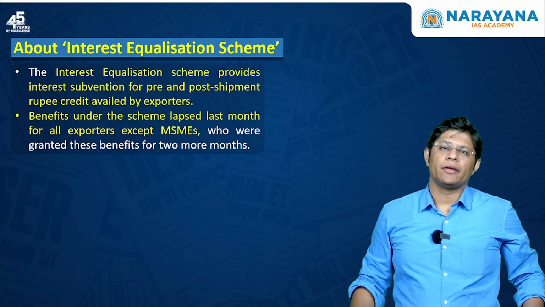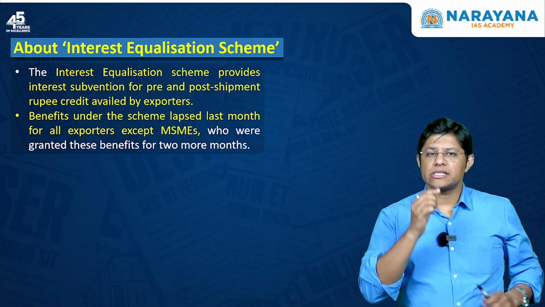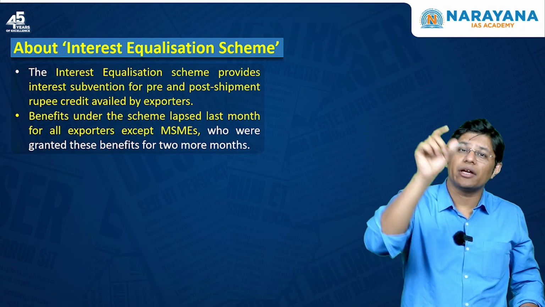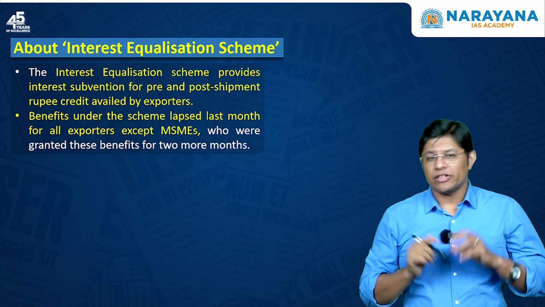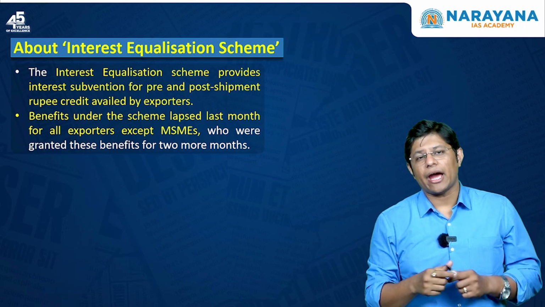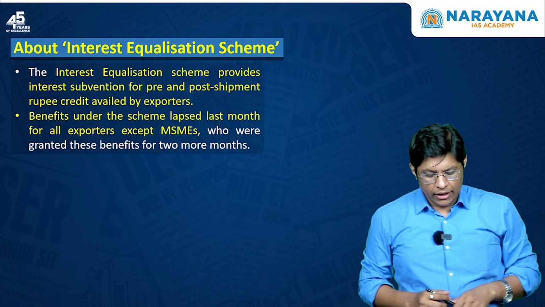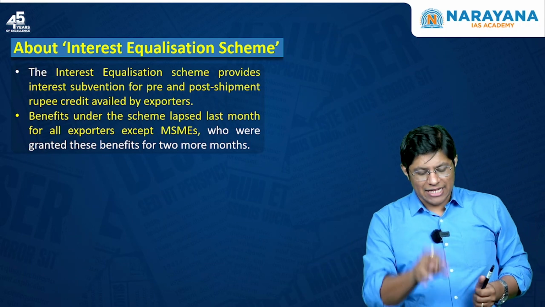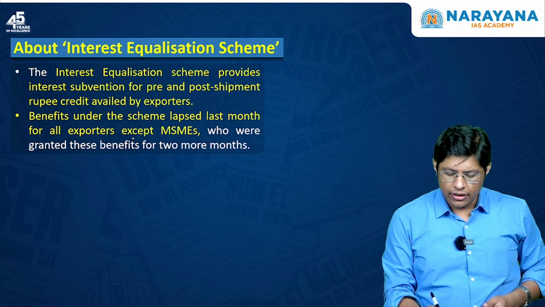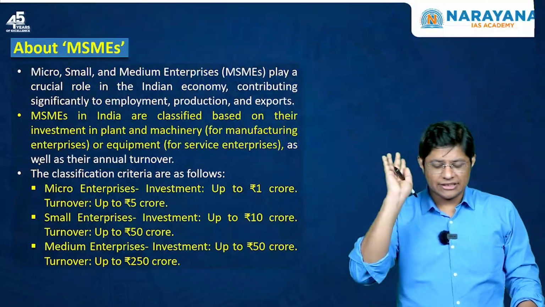Simple. So it can be pre-shipment or post-shipment. This is where the government gives a discount on the interest. So which means, let's say out of 5%, 2.5% interest I pay and the remaining 2.5% the government pays. Now benefits under the scheme lapsed last month for all the exporters except MSMEs. I hope you understood what is the interest equalization scheme.